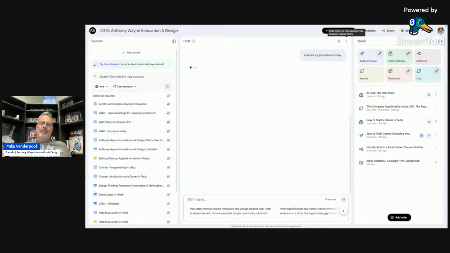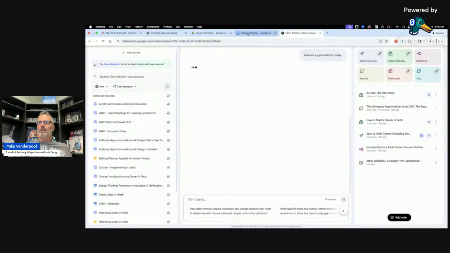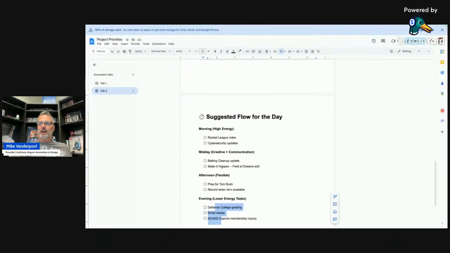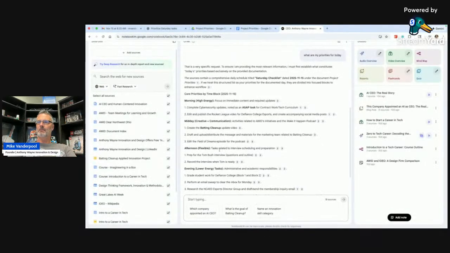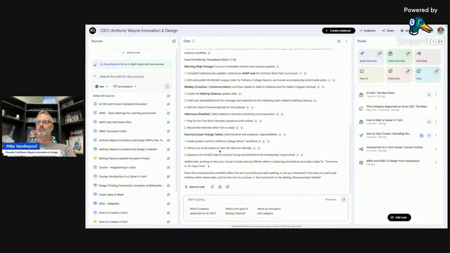Sweet, sweet, sweet. And then what'll be interesting here is I'm going to test to see whether or not Notebook LM can actually verify whether or not these checkboxes get checked off. 2025-11-15. And then every time I do something like this, I can add it in. And then inside of this Notebook LM, I could actually have a nice little update, right?